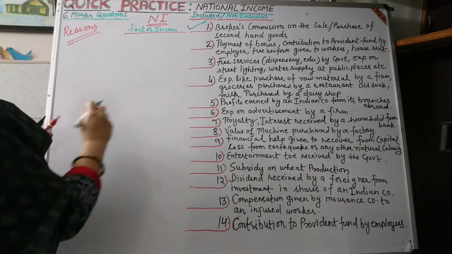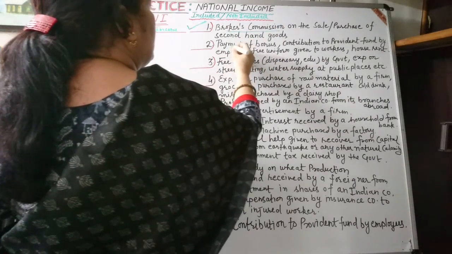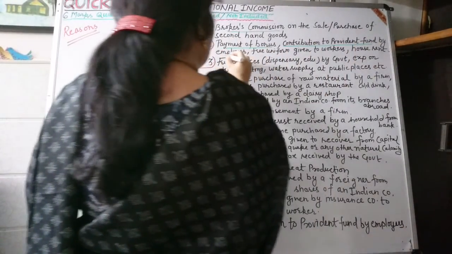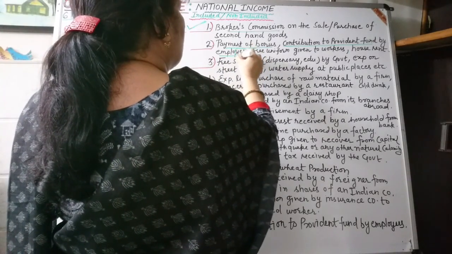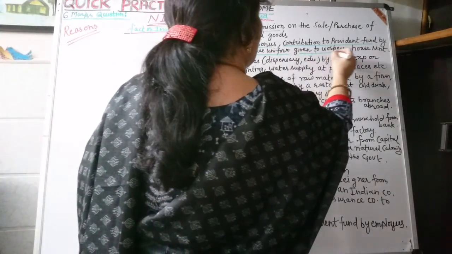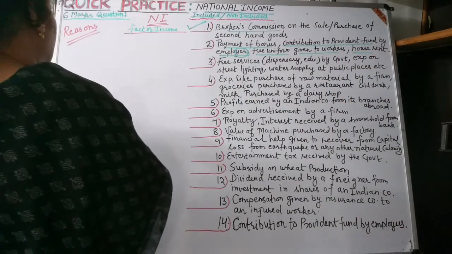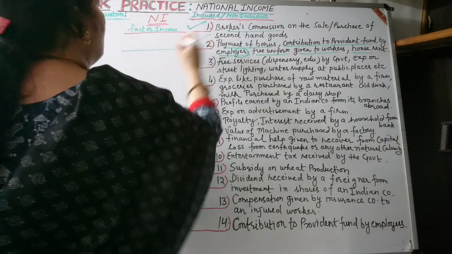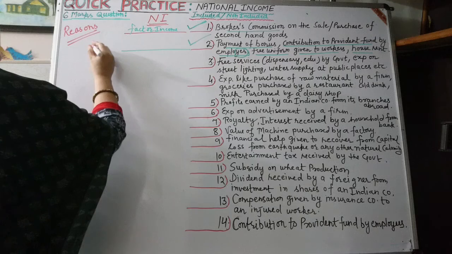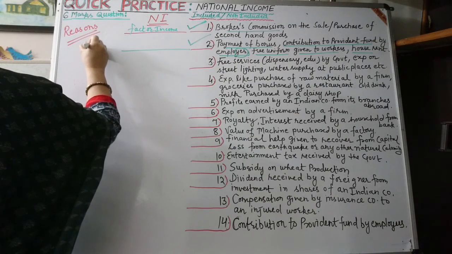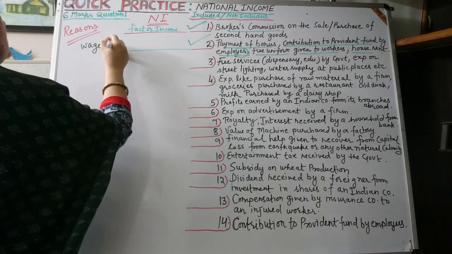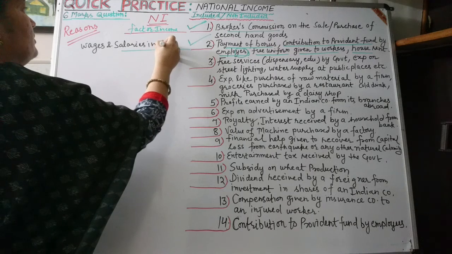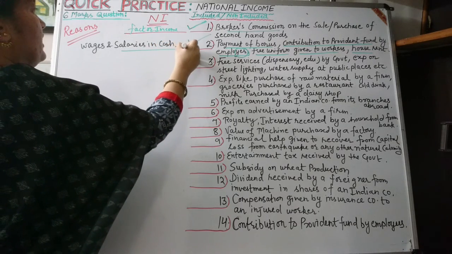Number 2, payment of bonus, contribution to provident fund by the employer, free uniform given to employees, or house rent. It will be included in national income because these are a form of wages and salaries in cash plus in kind.